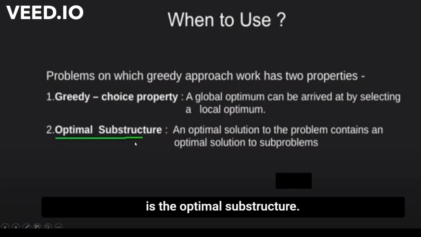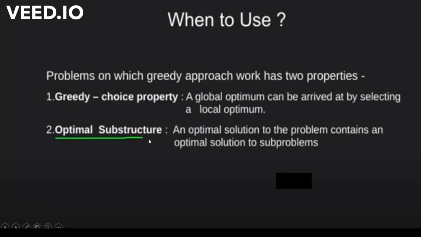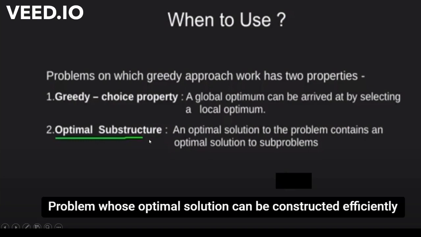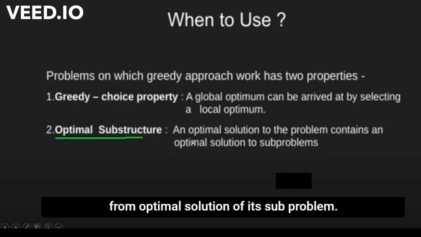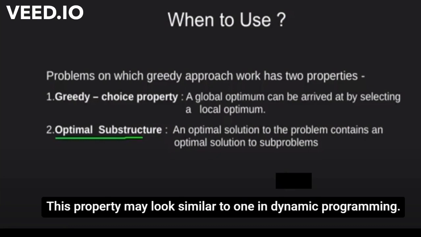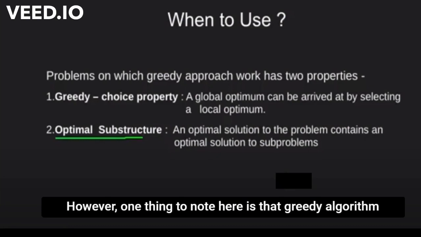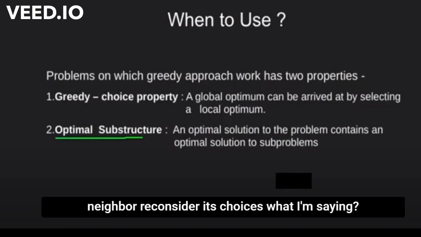The next property is optimal substructure: a problem whose optimal solution can be constructed efficiently from the optimal solutions of its subproblems. This property may look similar to the one in dynamic programming. However, one thing to note here is that a greedy algorithm never reconsiders its choices.